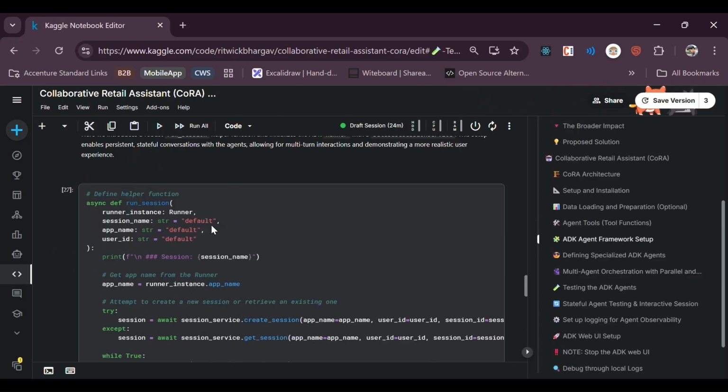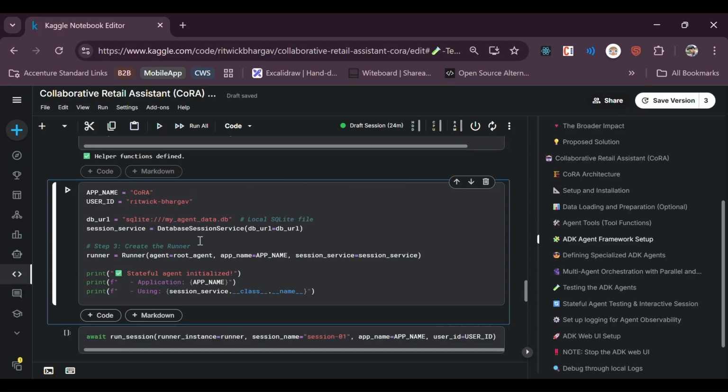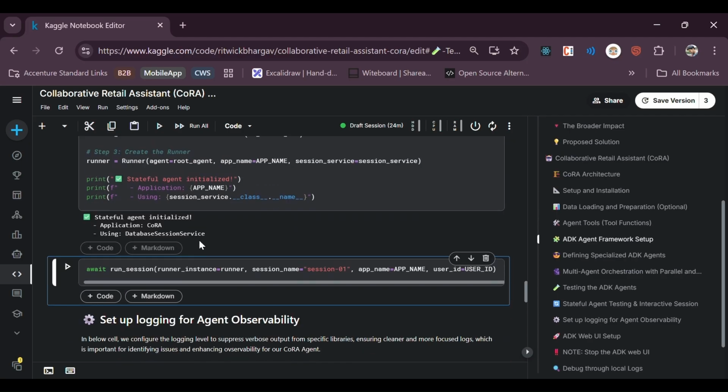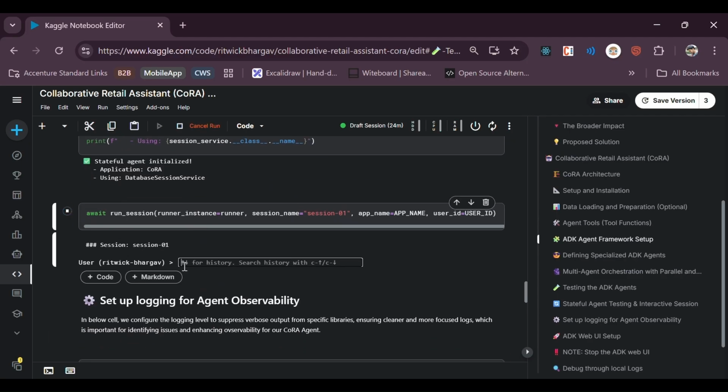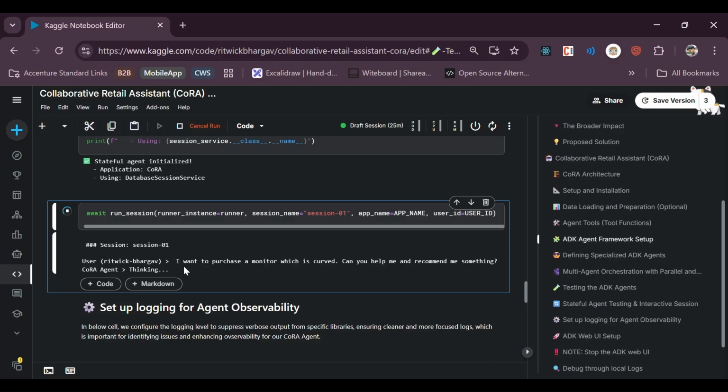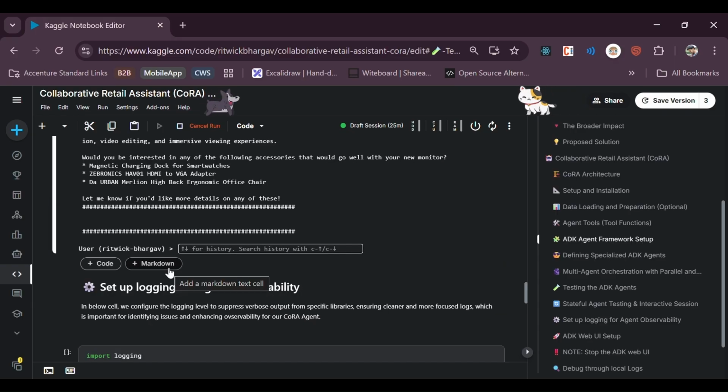So here we are defining the helper function, which will help us to run the session. And here we are using the database session service to maintain the session, and ultimately we are running the session here. So I can ask a query here. Let's say I will ask again about the same thing. I want to purchase a monitor which is curved. Can you help me and recommend me something? So once I give this, the agent will think, and finally there is a response.